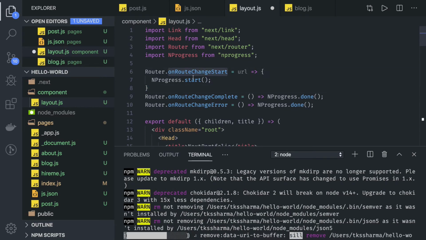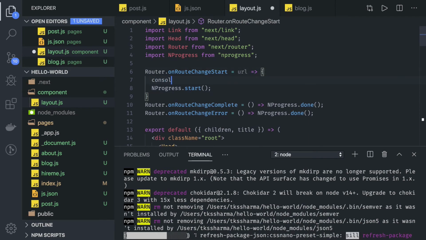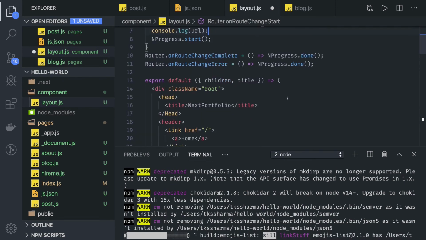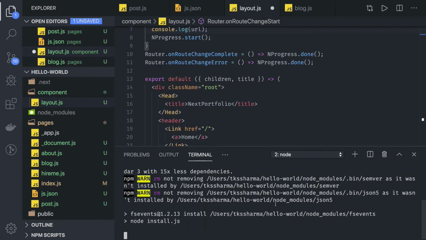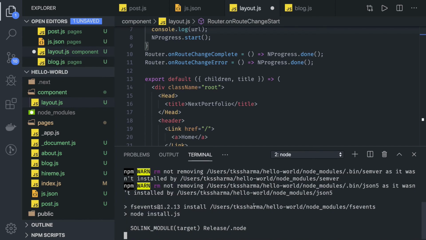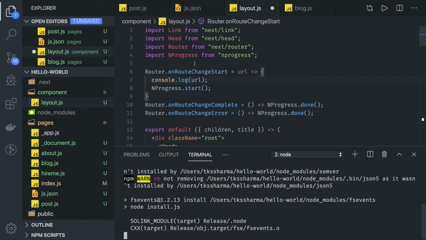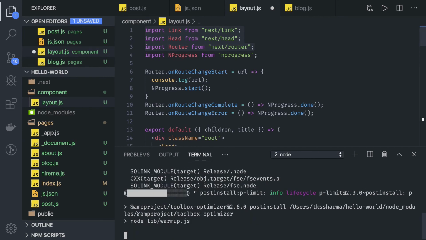On route change start, it should be routeChangeStart, that is correct. Okay, it is not loading, but that is fine. So now what we need to do, that's it. Whenever we load our application, here we can also console.log our URL, whatever URL we are navigating to. Okay, this download is taking time. Now we got this dependency NProgress. Router, Head and Link we already have from Next.js. Now we should be able to run this.